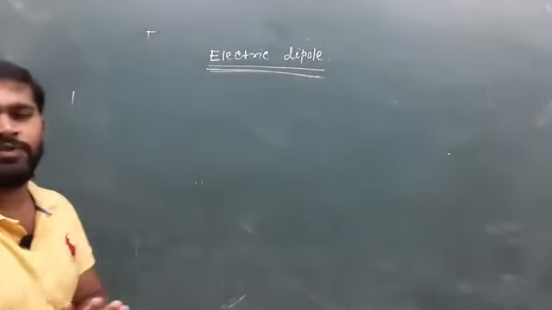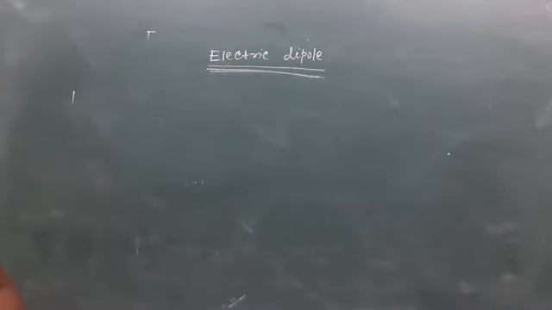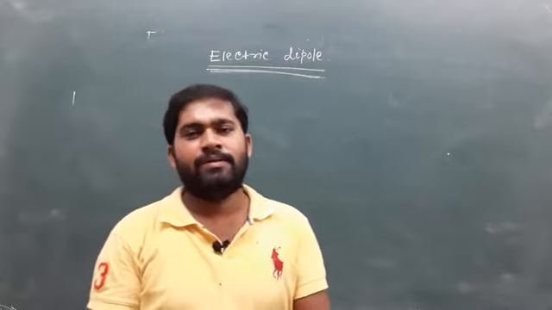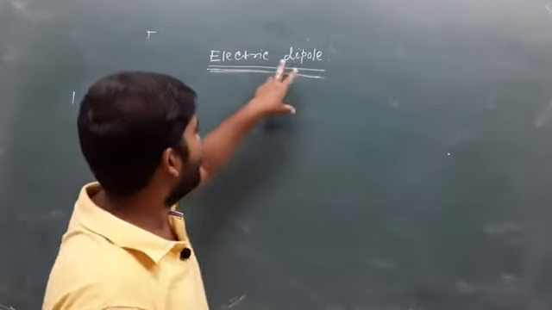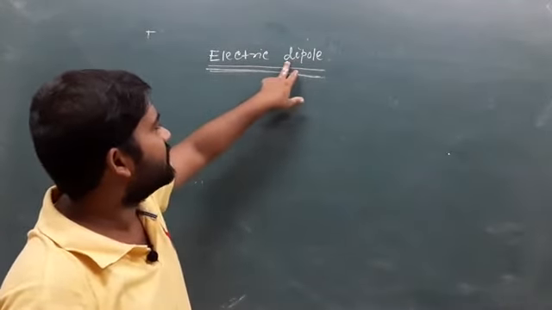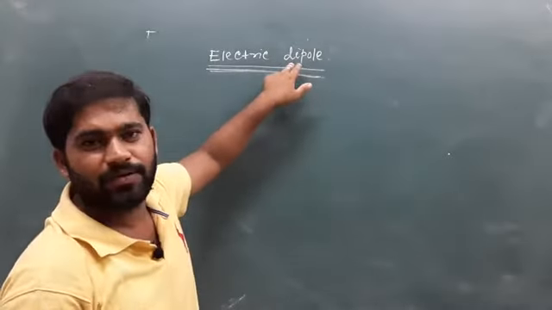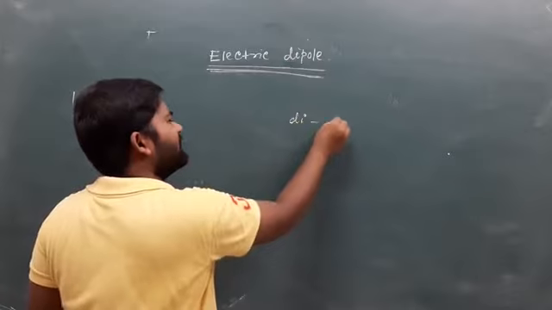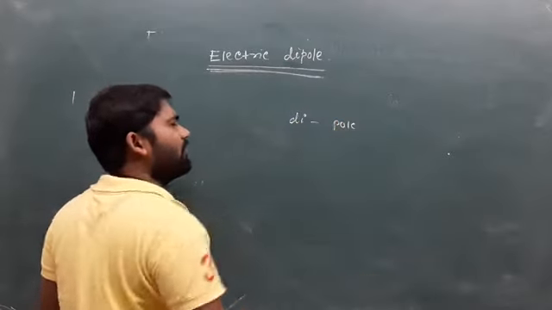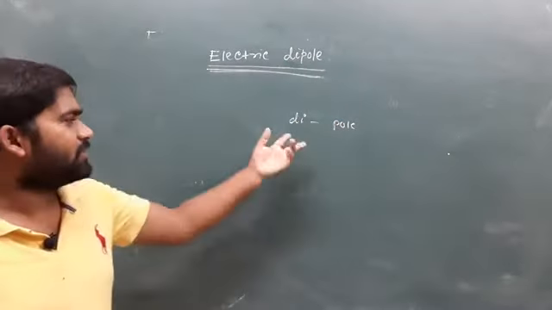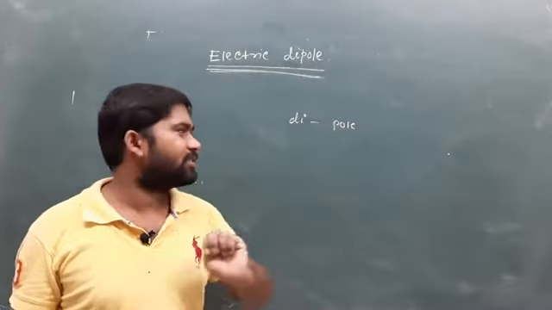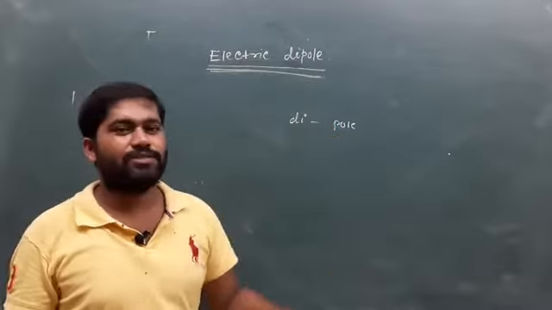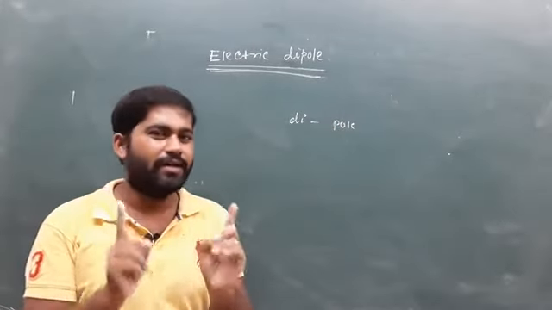When we take electric dipole, look at the term: there is the word di and there is also pole. Di means there are two different sides, and pole means there are sides. So there are two different sides of the electric element.